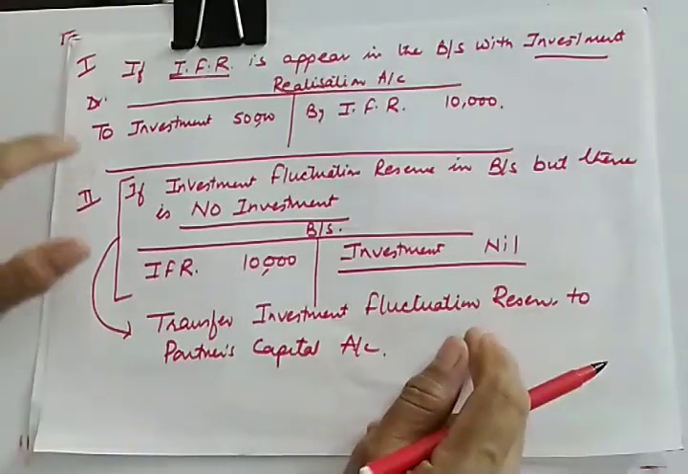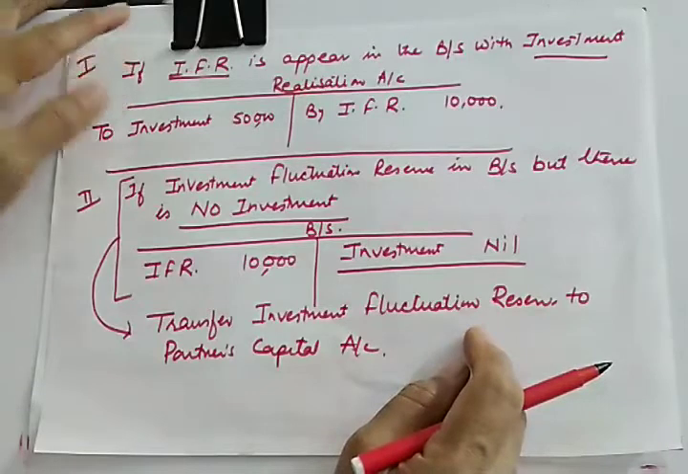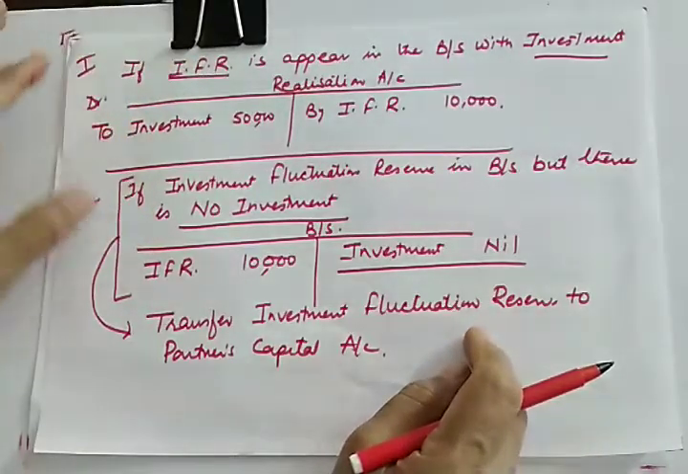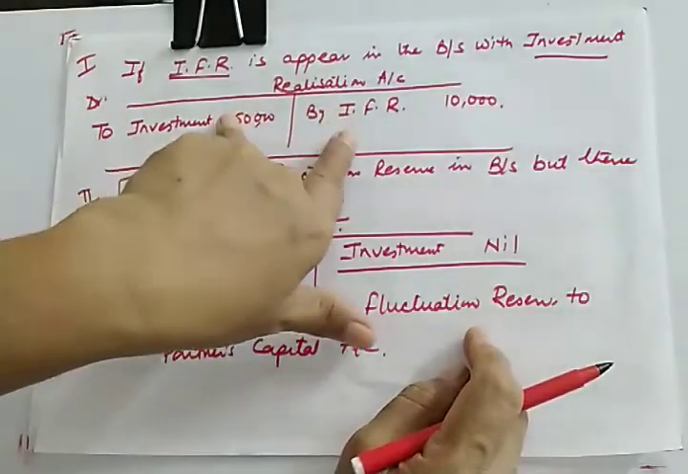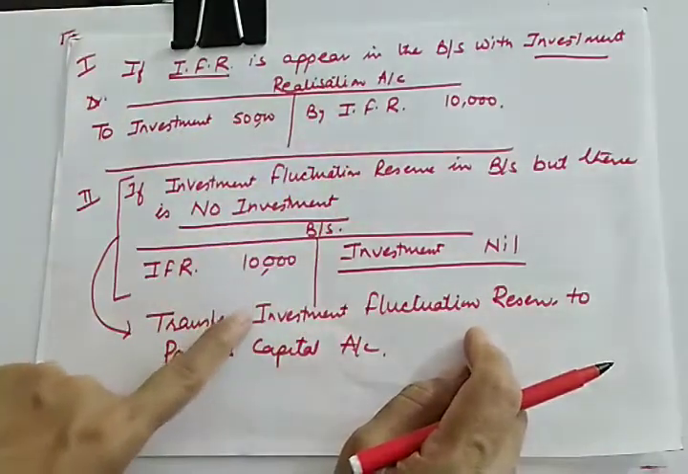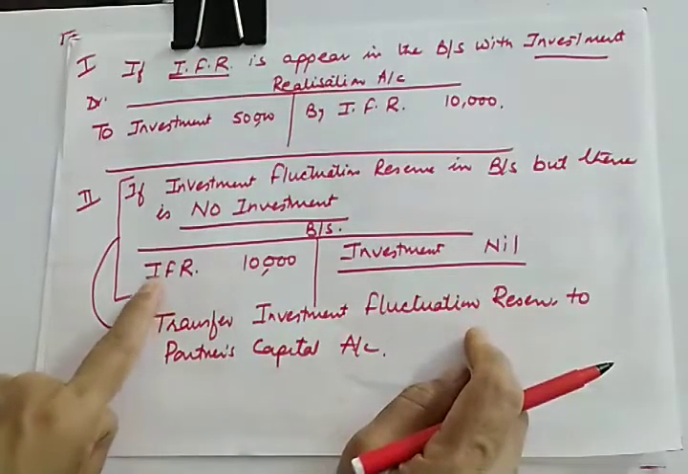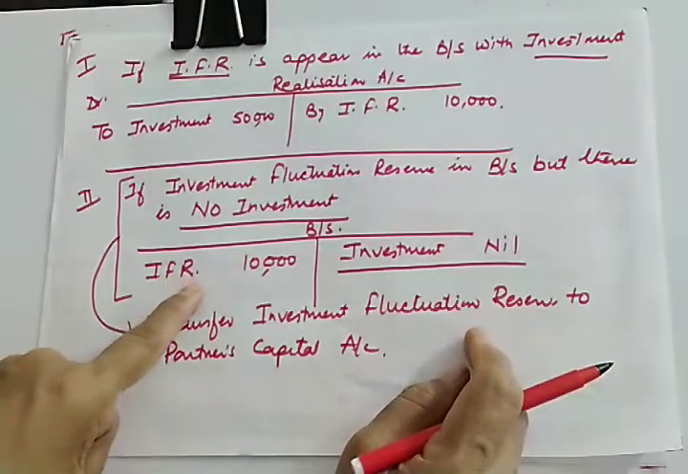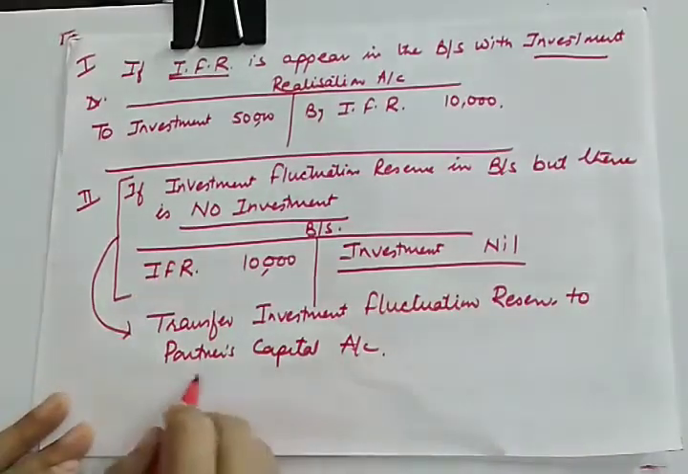So these are the two different situations. In the first case, you are having investment along with the investment fluctuation reserve. In this case, both will be transferred to realization. But in the second case, as you are not having investment, you are having only investment fluctuation reserve, so it will be transferred to partners capital.